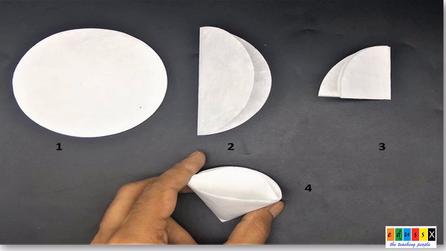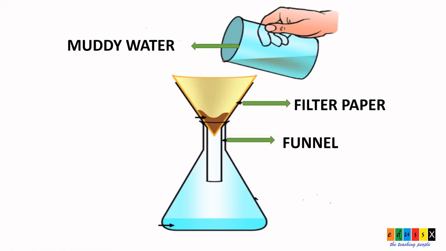For this, take a piece of filter paper and fold it to make a cone as we have shown in the figure. Now, as shown in the apparatus, take a funnel and place the cone shaped filter paper on it and keep a beaker below it in order to filter. Now what shall we do? We can take the muddy water and pour it from the top. When we pour it, the clear water will pass through the filter paper and reach the beaker, whereas the mud gets separated on the filter paper.